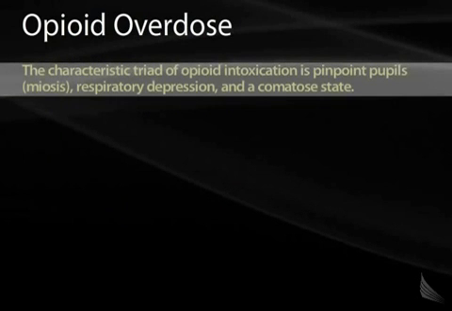The triad of opiate intoxication includes miosis, or constricted pupils, respiratory depression, and coma. If a patient comes into the emergency room displaying these side effects, you should immediately think about opioid overdose. Most patients that exhibit these symptoms will receive Narcan, or an opioid antagonist, to release the opioid medication from the receptor.